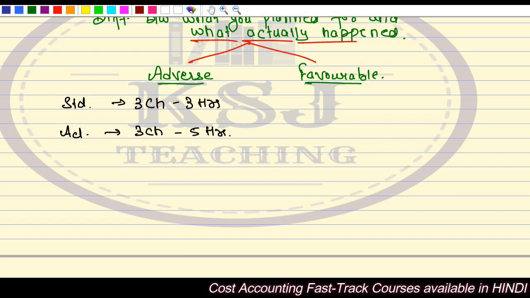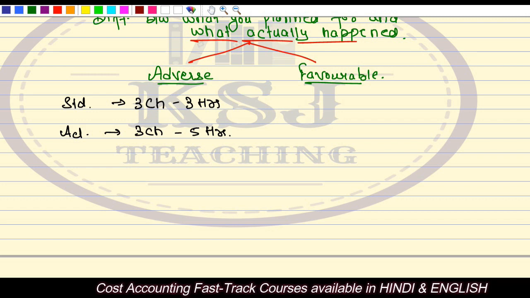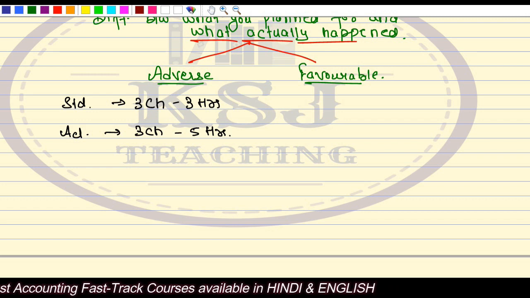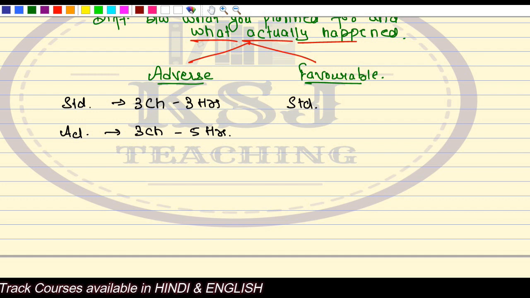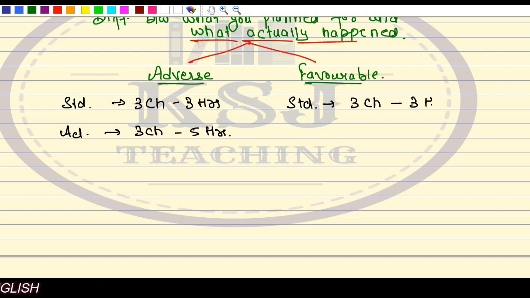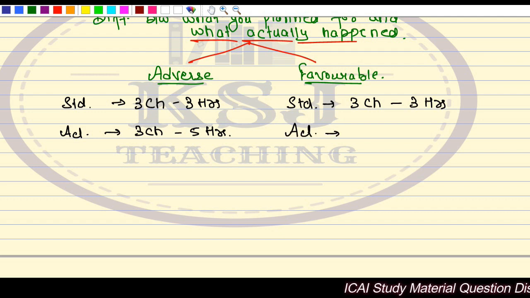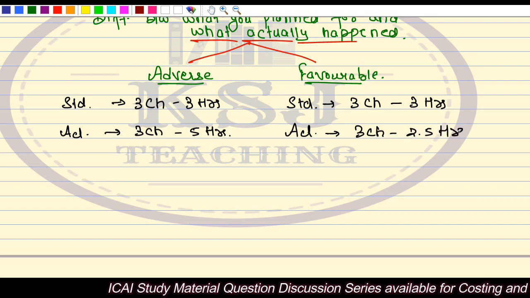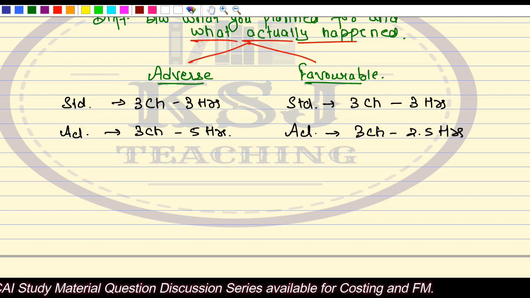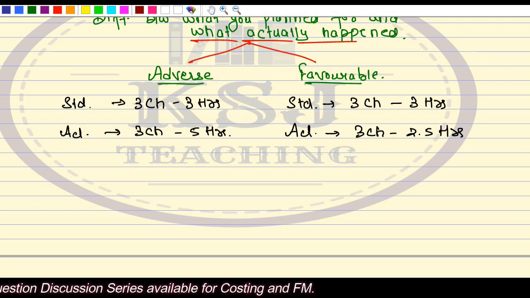Clear? Now what is favorable, sir? If this is adverse, what is favorable? The favorable is, say you are setting the standards for 3 chapters in 3 hours, but the actuals that you have attained is 3 chapters in 2.5 hours. So this is a favorable condition.